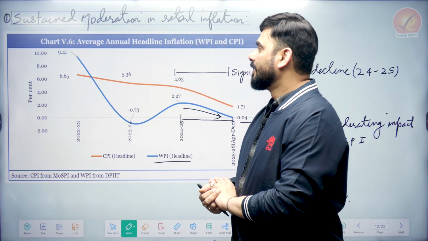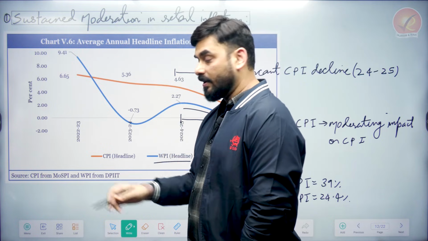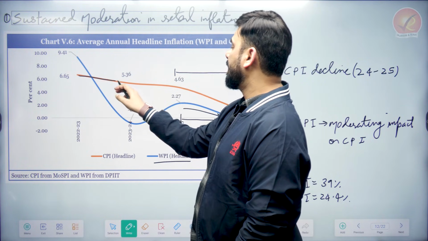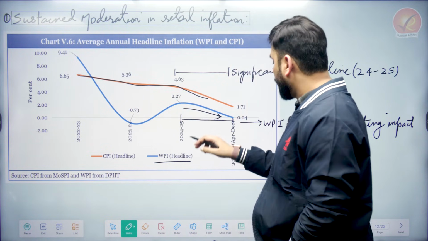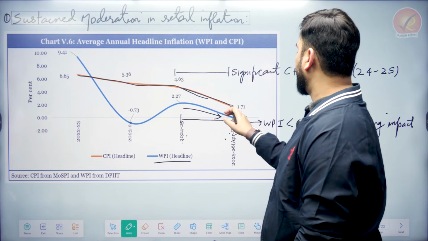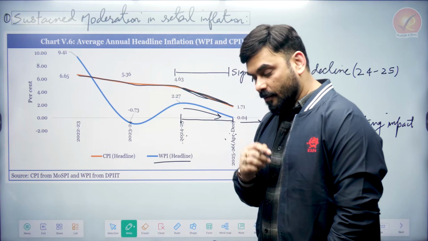Now, you see around 2022, 2023, look at the CPI headline. See, CPI headline is coming down, down, down, and finally you will see between 24 and 25, this is our year of concern, there is a sharpest decline. The decline is very sharp. There is a significant decline.